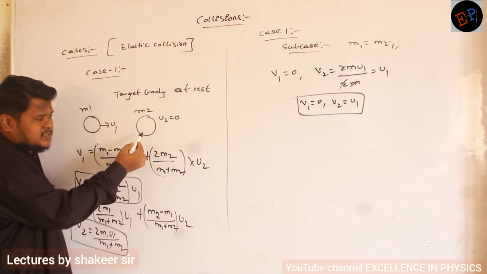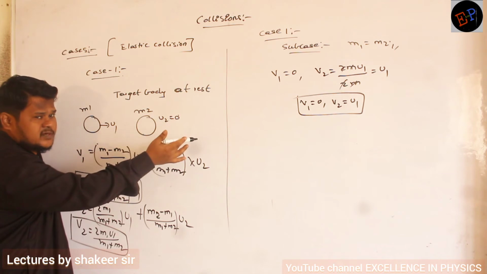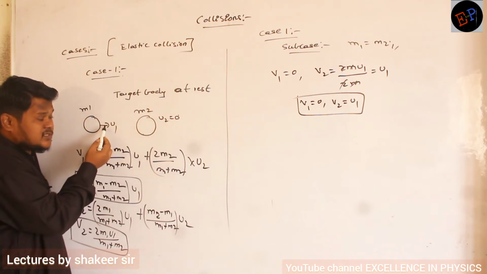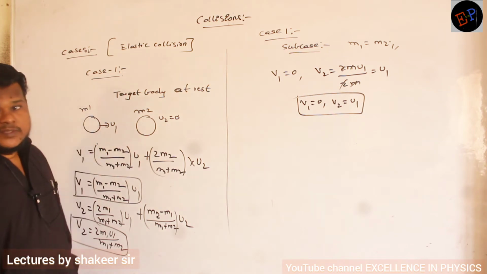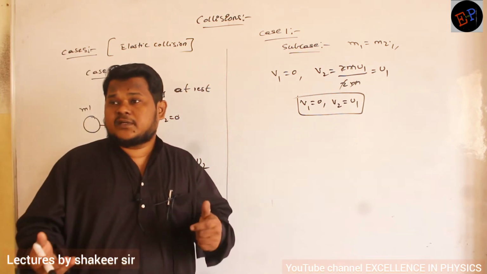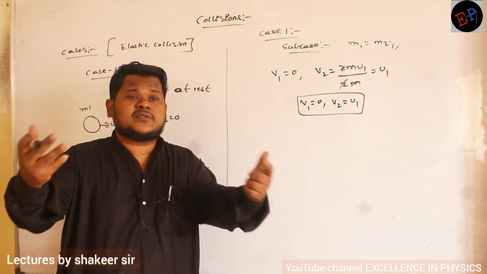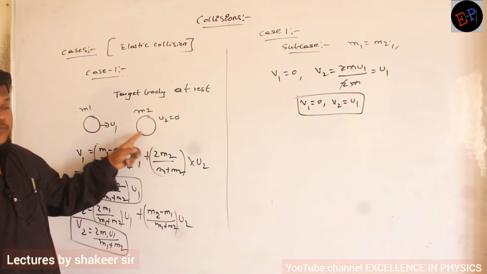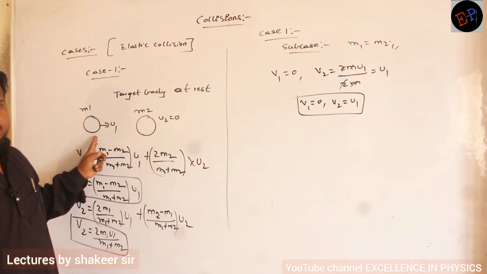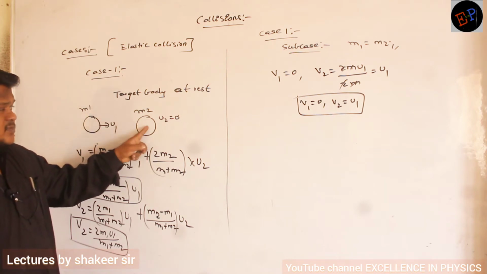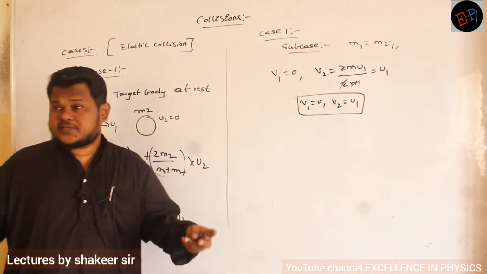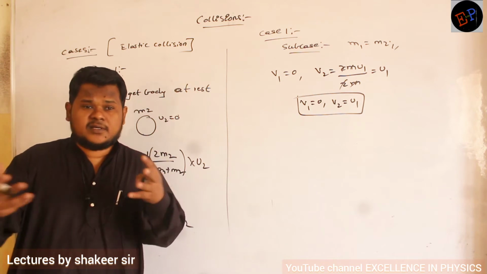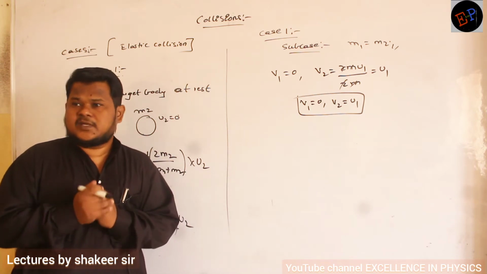The second body is traveling with the velocity u1, but u1 is the initial velocity of the first body. So it means velocities have interchanged. Initially this body was at rest, finally this body is at rest. Initial velocity of this body is u1, final velocity of this body is u1. It means they have interchanged the velocities. Are you able to understand?